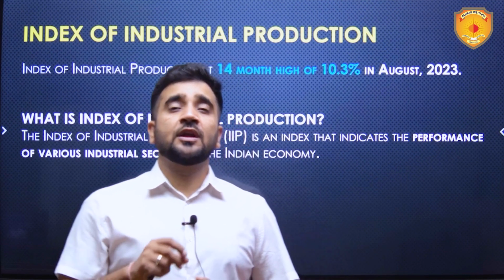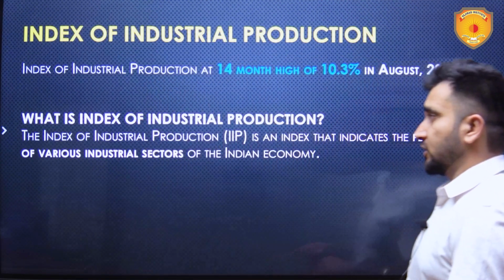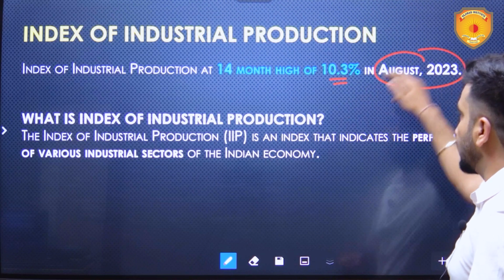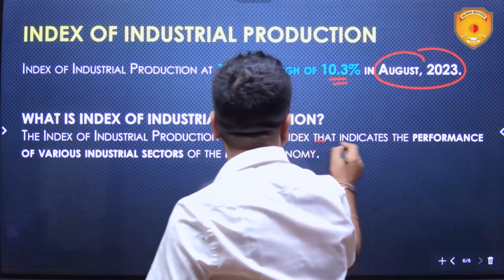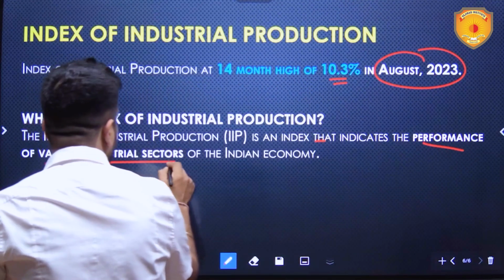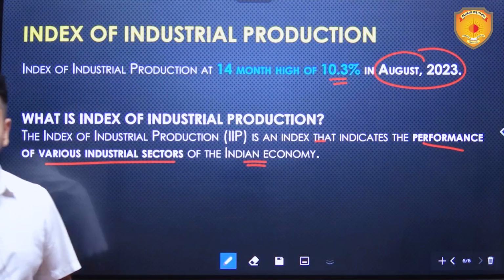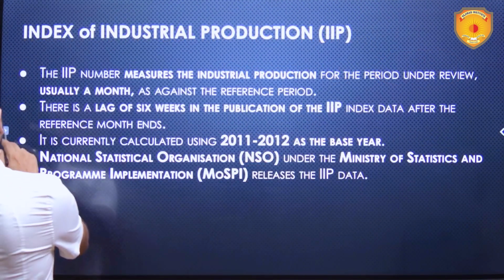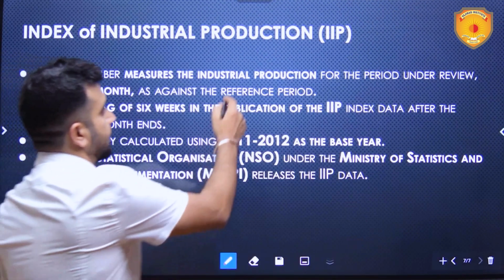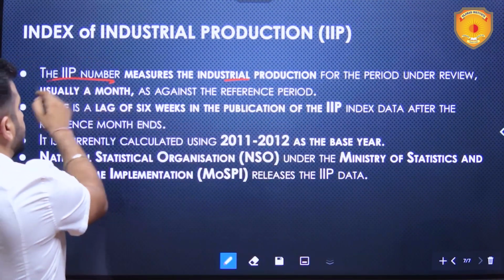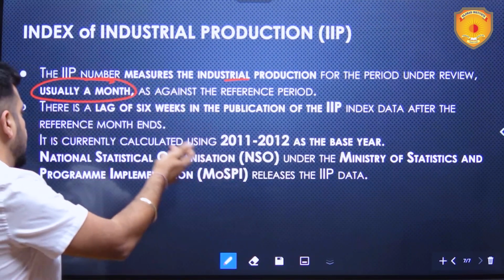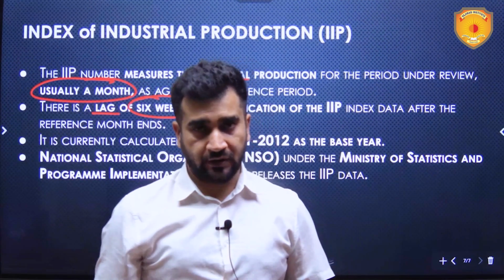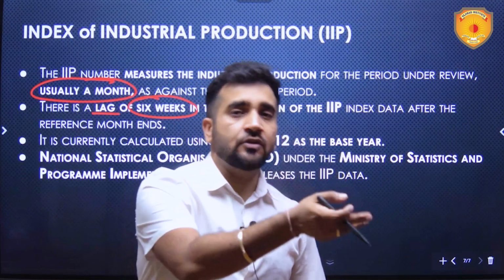So let us look into the details of the index of industrial production. It is at a 14-month high of 10.3% in August 2023. It is an index that indicates the performance of various industrial sectors of the Indian economy. The performance is basically highlighted. Index of industrial production, IIP, measures the industrial production for the period under review, which is usually a month. That is why August 2023. There is a lag of 6 weeks. That is why you see August data being released in October. Otherwise, it would have been released in August only.